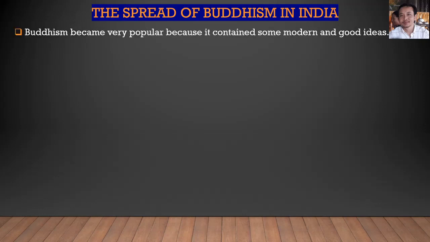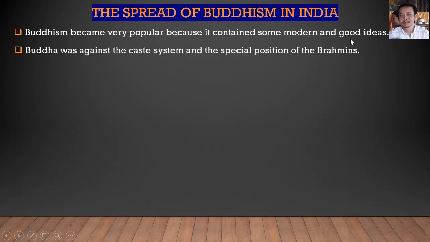So Buddhism became very popular because it contains some modern and good ideas. Buddha was against the caste system and the special importance of the Brahmins. It means that for simple or ordinary people, it was really difficult to understand because of the caste system in India.